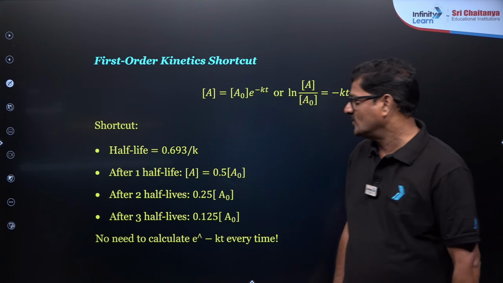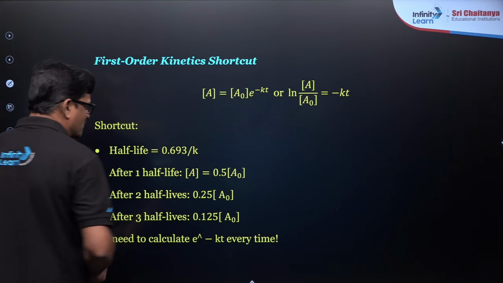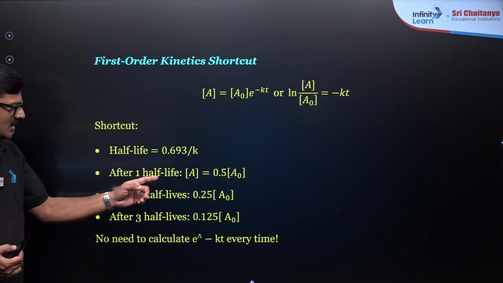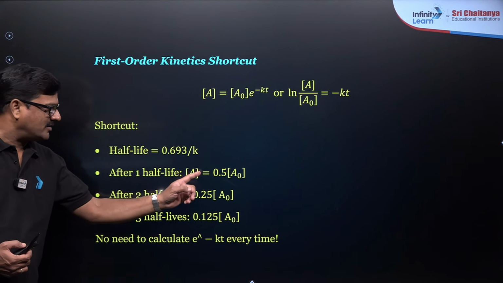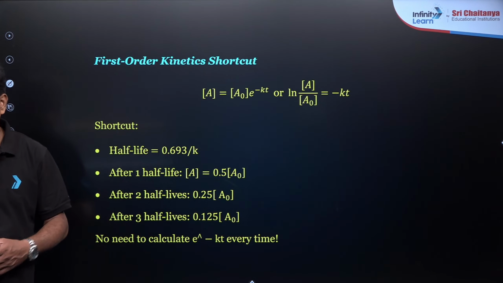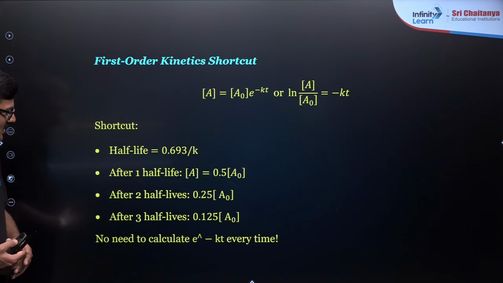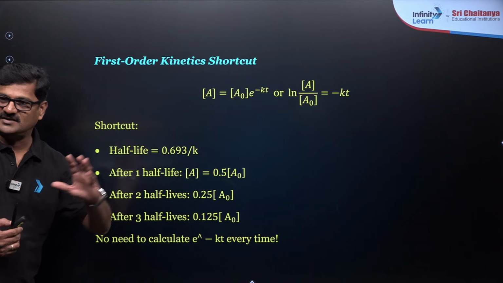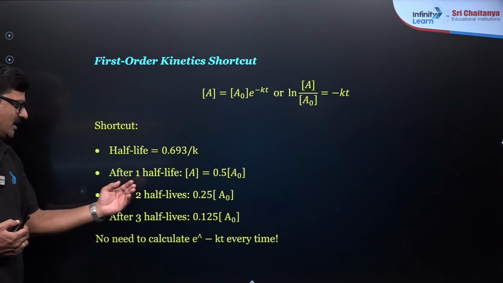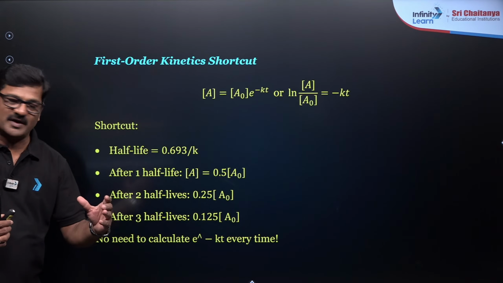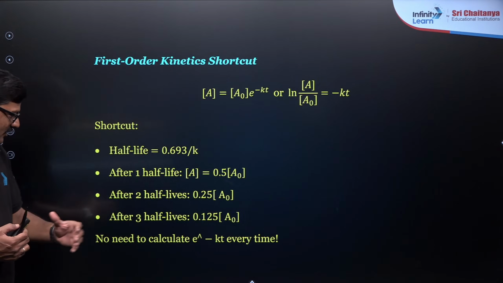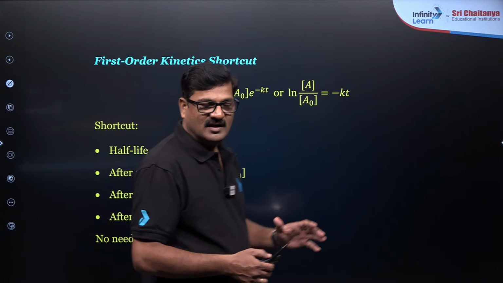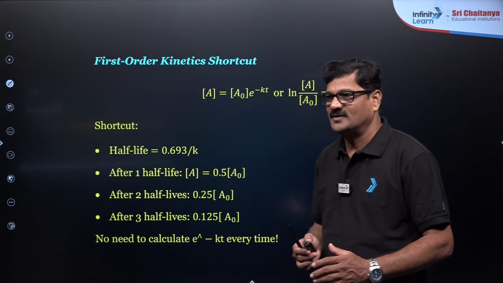Yes, Betu, thank you. Half-life for the first order is going to be 0.693 by K, and after 1 half-life, concentration is equal to 0.5 of A0, the initial concentration, and after 2 half-lives, 0.25 of A0, after 3 half-lives, 0.125 of A0, and you can say no need to calculate exponent minus kT every time.